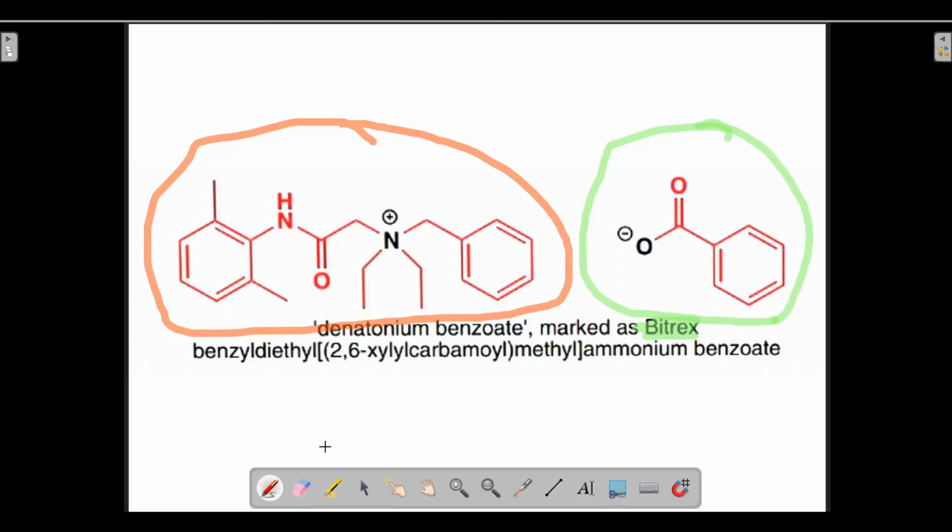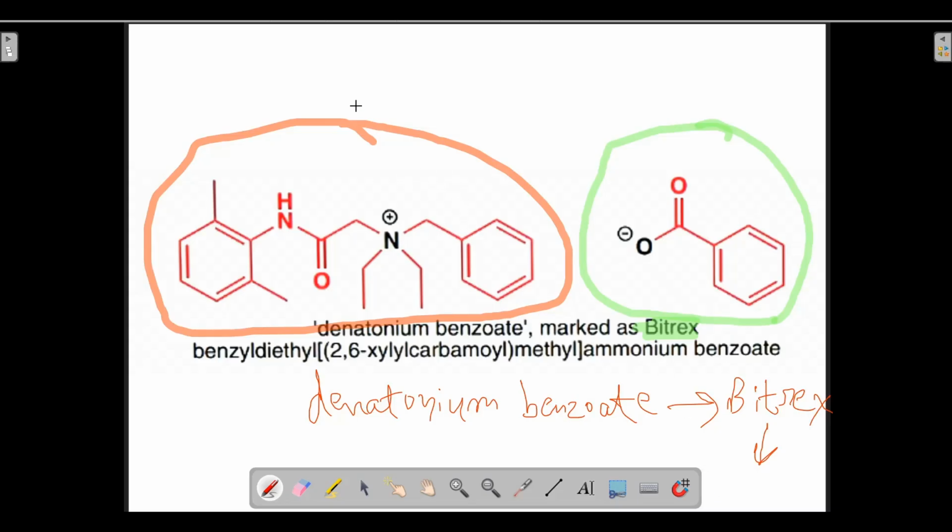Denatonium benzoate. This is the common name of this substance, and it is marked as Bitrex. It is marked as Bitrex means on the bottle of toilet cleaner, it is written that it is Bitrex protected. This fact is written on the bottles of toilet cleaners.